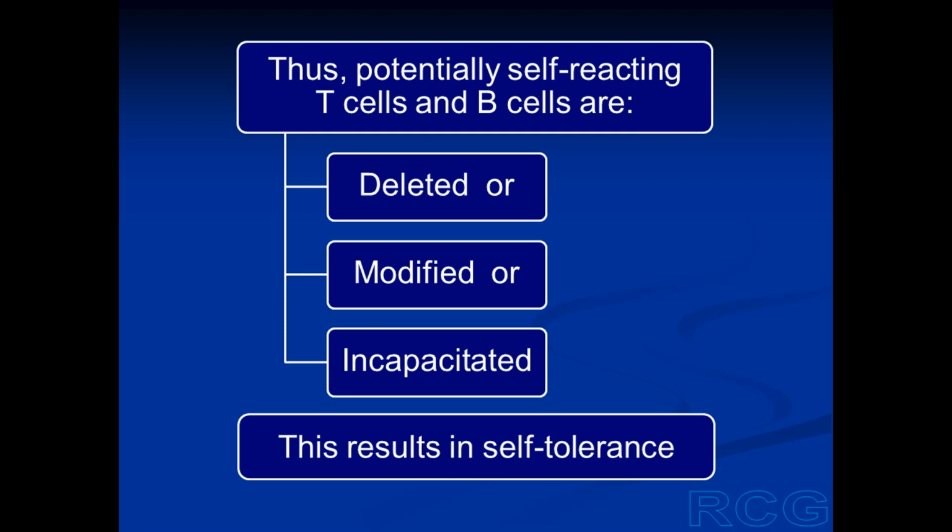They become functionally inert. These mechanisms result in self-tolerance. Our immune system becomes self-tolerant. It does not act against the self-antigens.